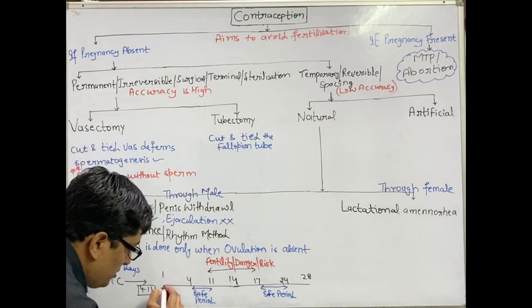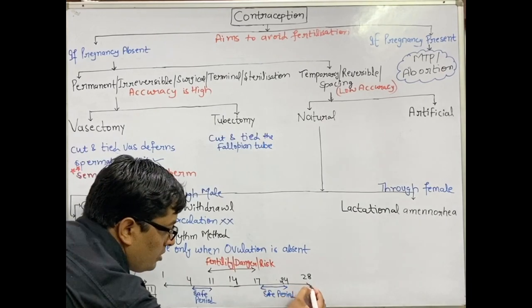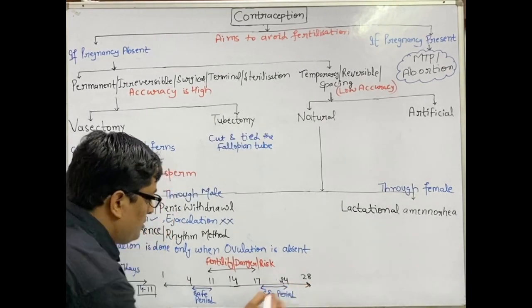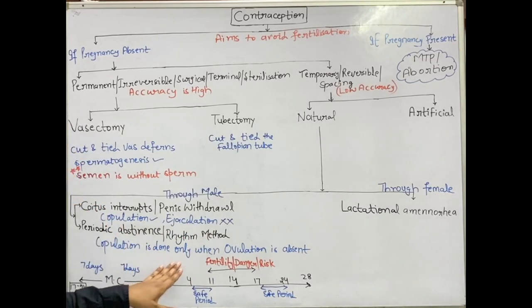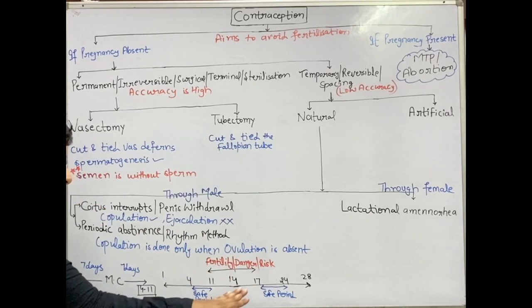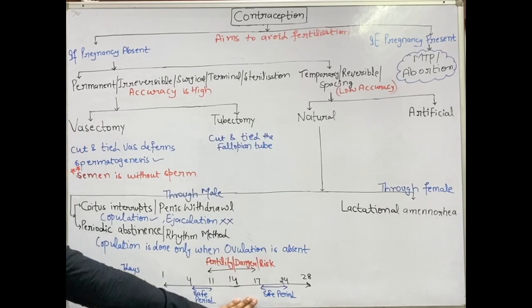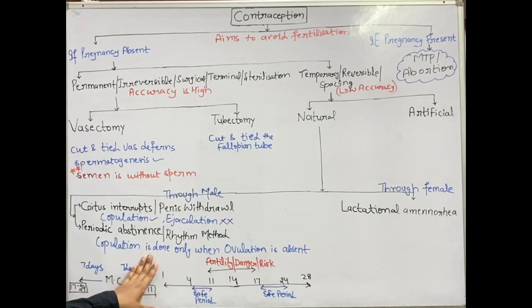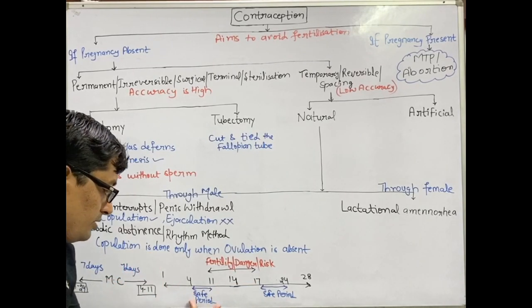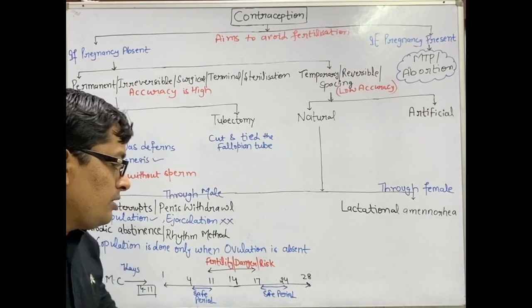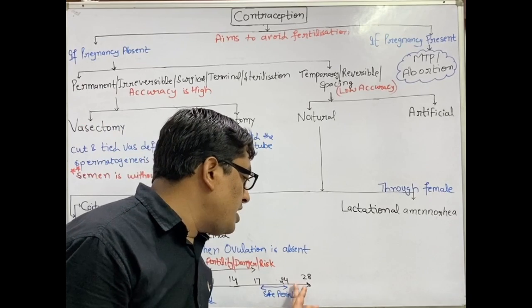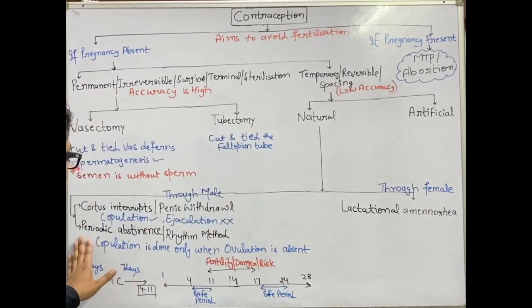So here is the complete explanation of this periodic abstinence or the rhythm method. Here knowledge of the menstrual cycle is required. Copulation is done either during this 4 to 11 or 17 to 24, because after the menstruation starts, copulation is not suggested.